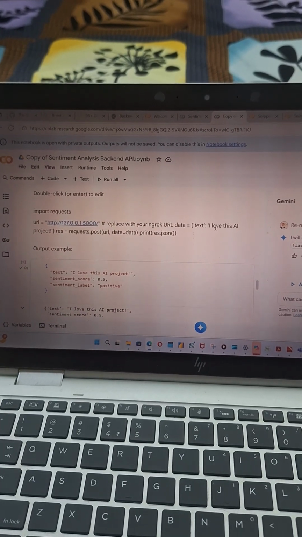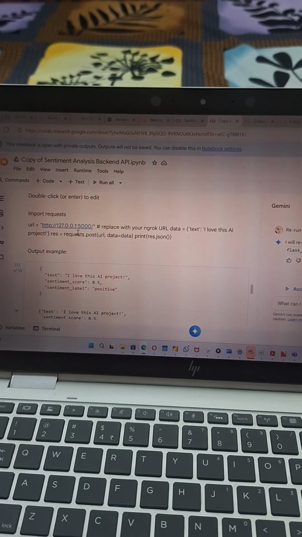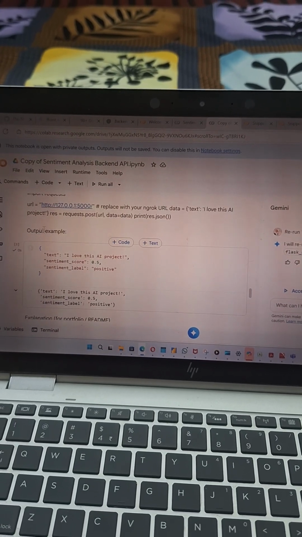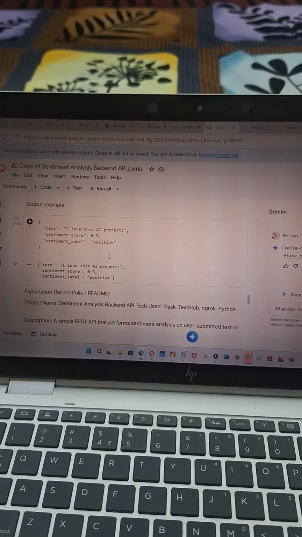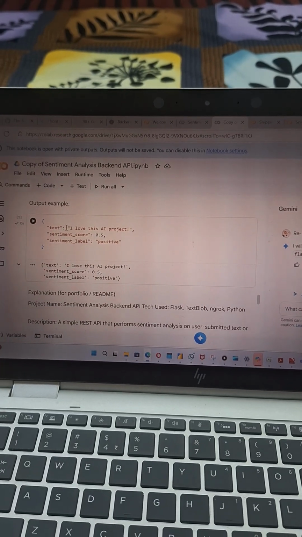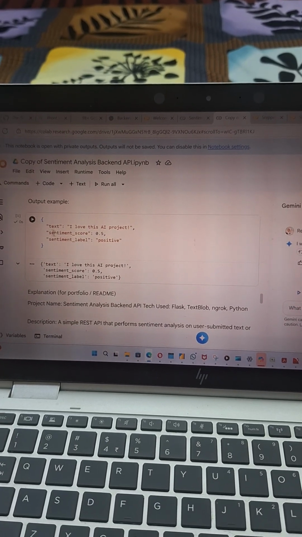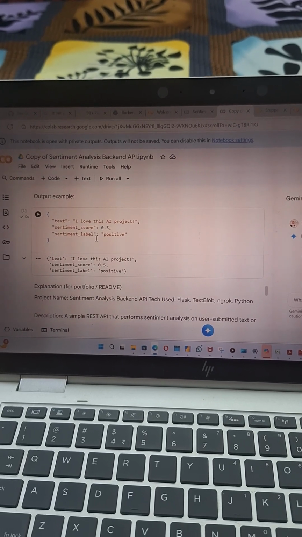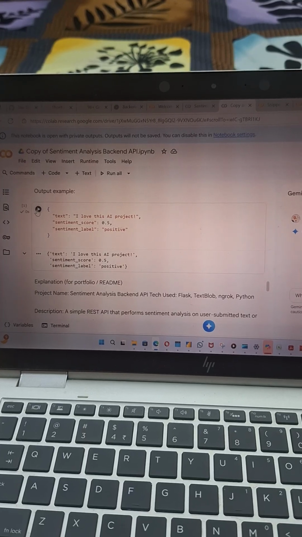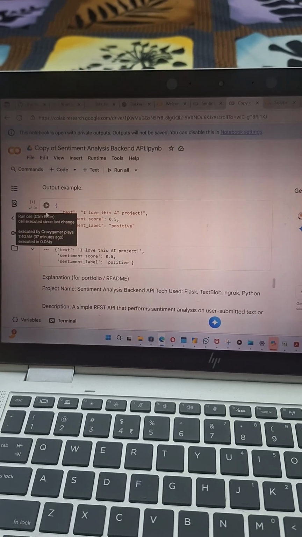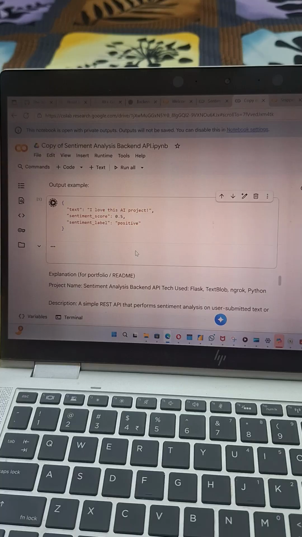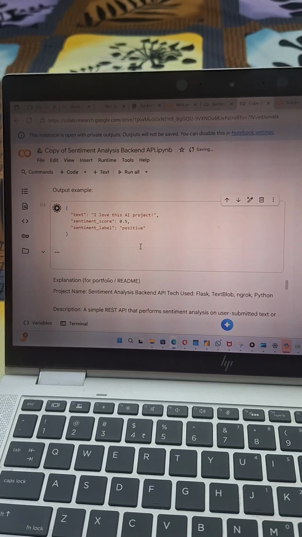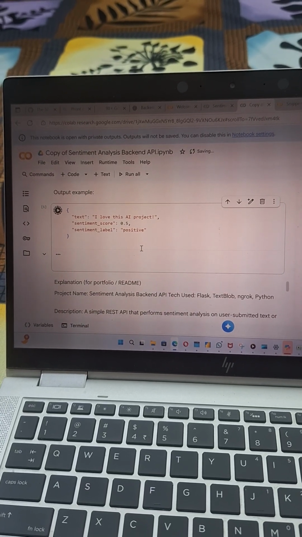In the text I put, I love this AI project. In the output example, the sentiment score is 0.5 and the sentiment label is positive, and this is the output I get when I run it.